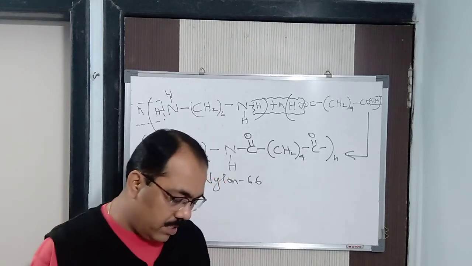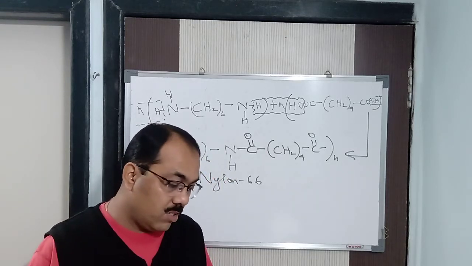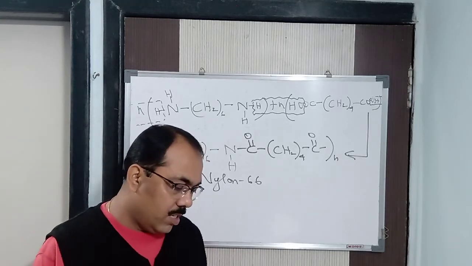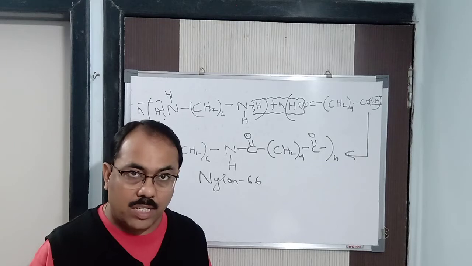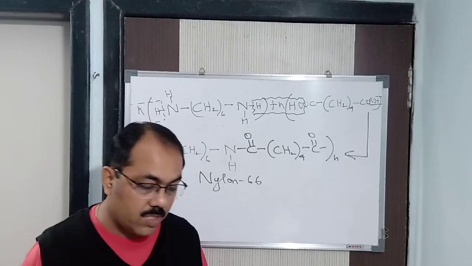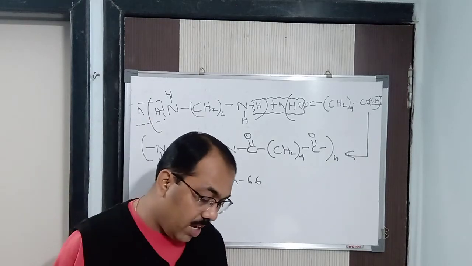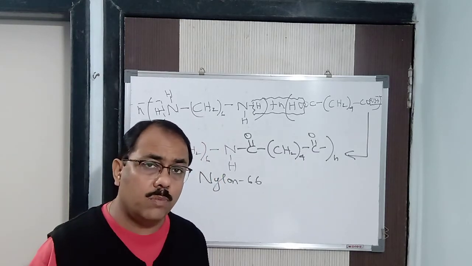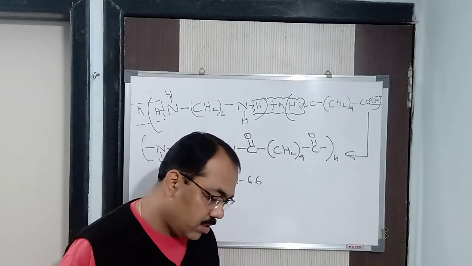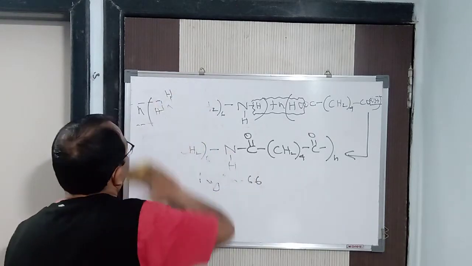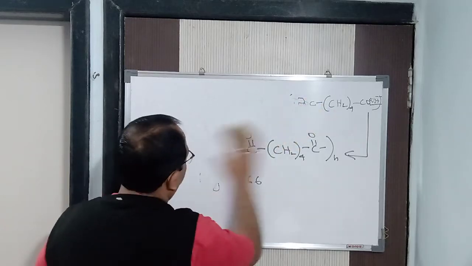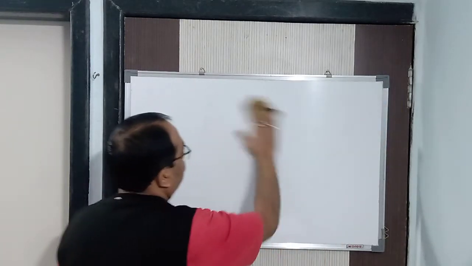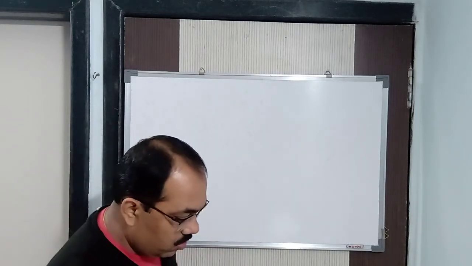Now, next is classification of polymers on the basis of the growth of polymerization. On the basis of the type, I have said, that is addition and condensation. Now, on the basis of the growth of the polymer, we have chain growth and step growth polymers. Alright. Now, I hope you understood this one. First one we will come to is chain growth polymerization.